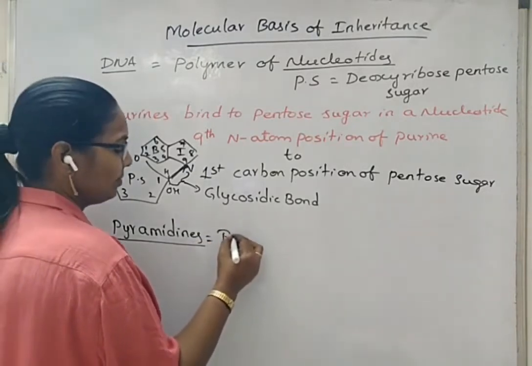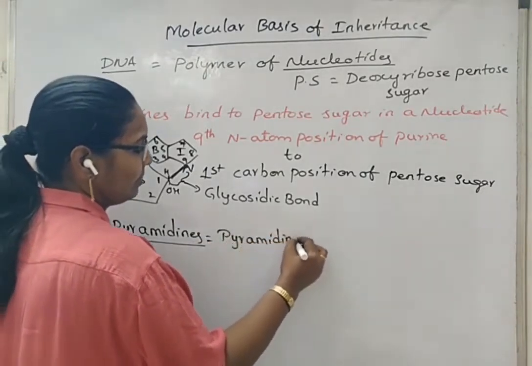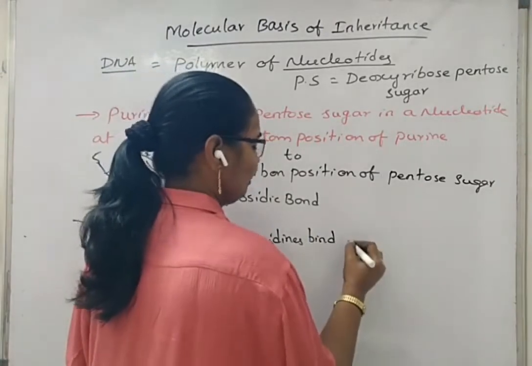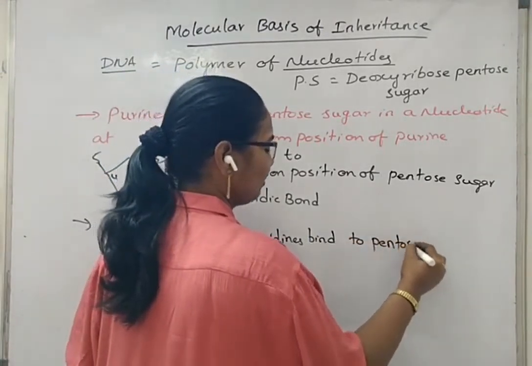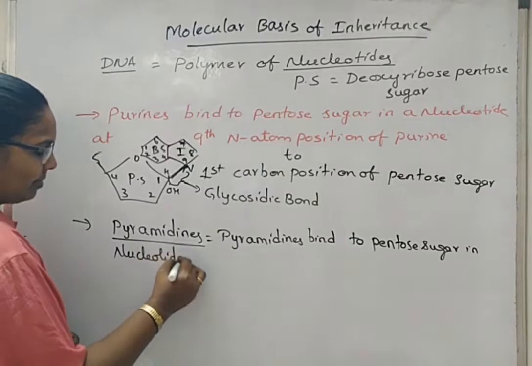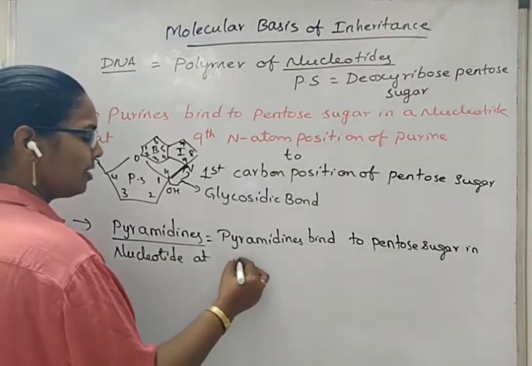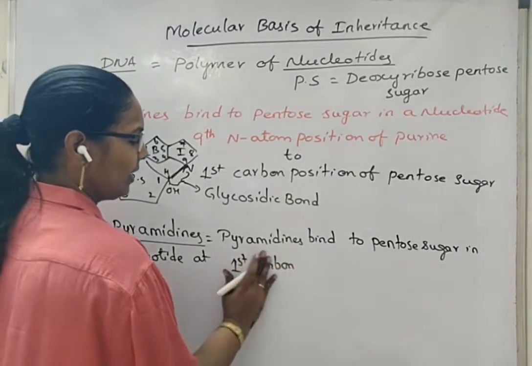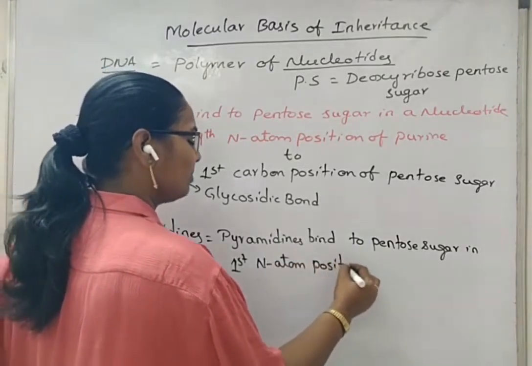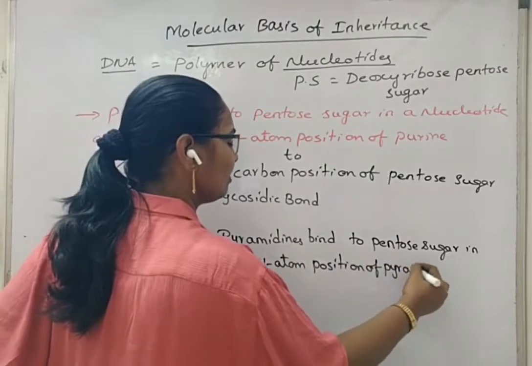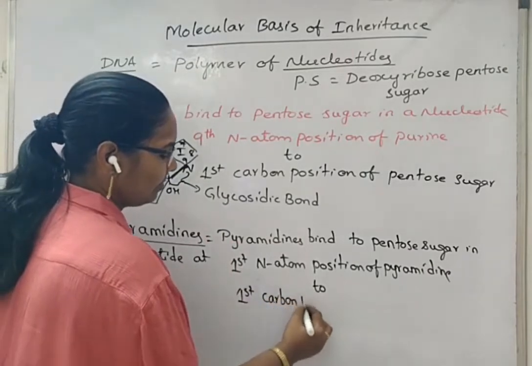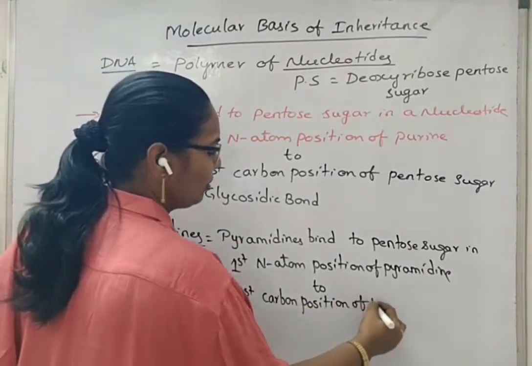Pyrimidines bind to pentose sugar in a nucleotide at 1st carbon position, or we'll write for the pyrimidine, the 1st nitrogen atom position of pyrimidine to the 1st carbon position of pentose sugar.